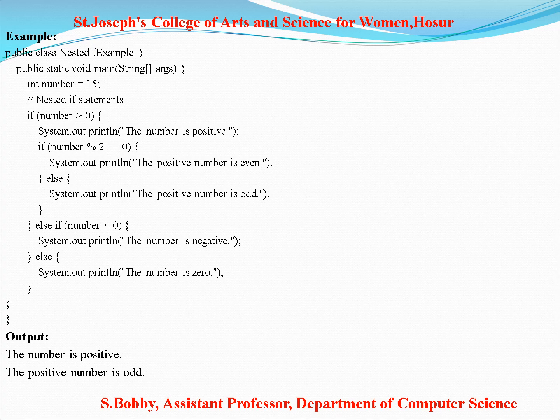In this program, the output is "The number is positive, the positive number is odd", because here I declared number equal to 15 and assigned the value. So the number is a positive value. In the next if statement, 15 mod 2: mod means the remainder. Remainder 0 means an even number, and if a remainder value comes, it's an odd number. So the positive number is odd. This is the example program of nested if statements.